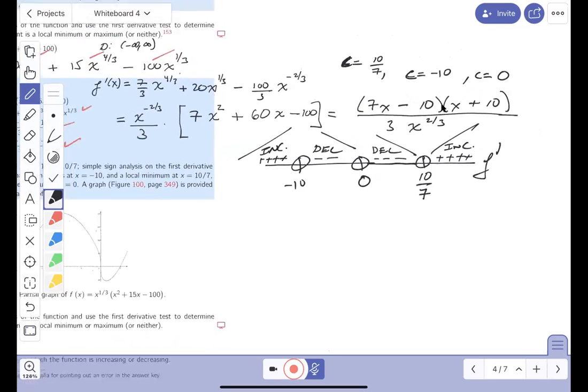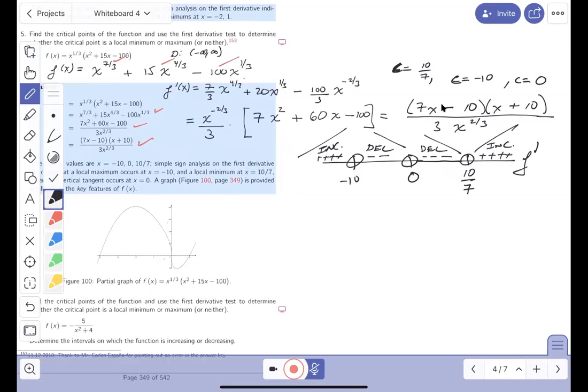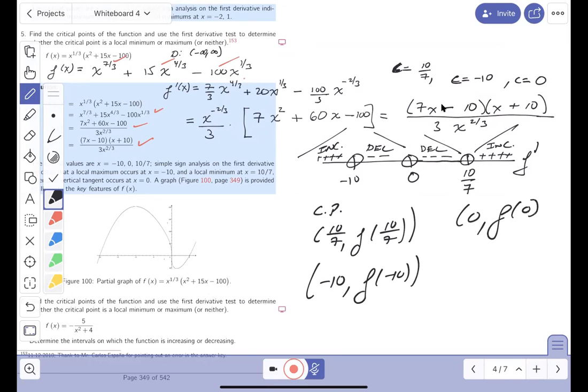Let's go back and see what the question was. What's the question? Find the critical points of the function. Let me write the critical points down for you. The critical points, CP, are going to occur where x is going to be 10/7, f of 10/7. No, I'm not going to do that. Minus 10, f of minus 10, and 0 and f of 0. I got that covered. I said find the critical points. I've done that. Use the first derivative steps. I've done that to indicate the points that are going to be minimum or maximum.